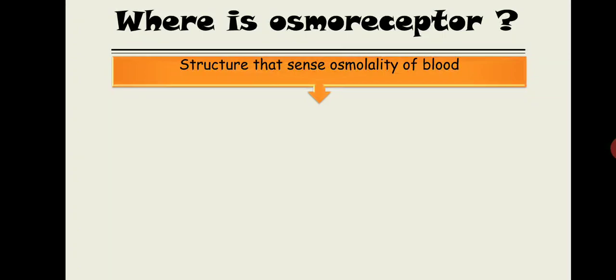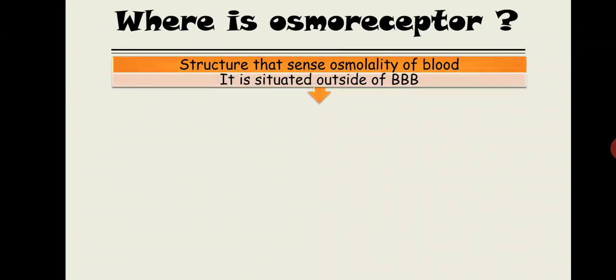If this osmoreceptor were present inside the blood-brain barrier, it would sense the osmolarity of the CSF, but we do not want that. We want to sense the osmolarity of the blood. So this osmoreceptor is supposed to be present outside the blood-brain barrier, right? That's why the osmoreceptor is basically present inside the brain, but it is situated outside the blood-brain barrier.